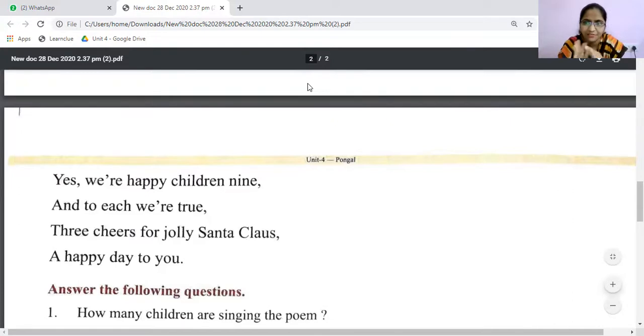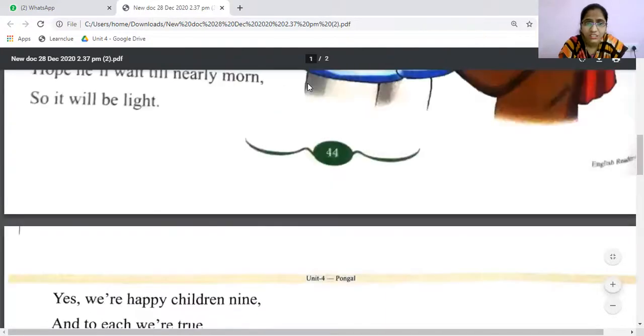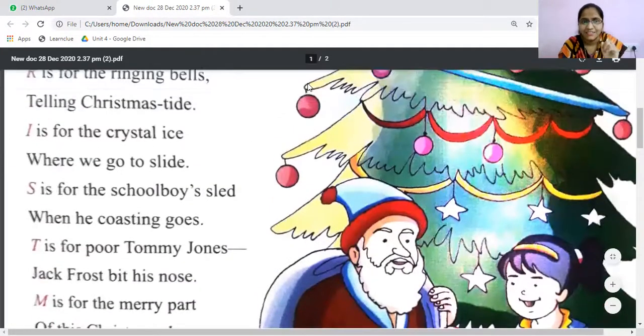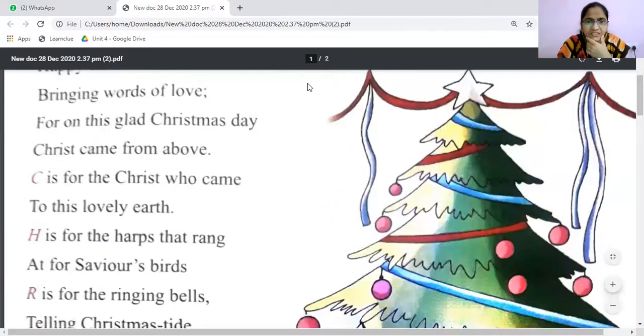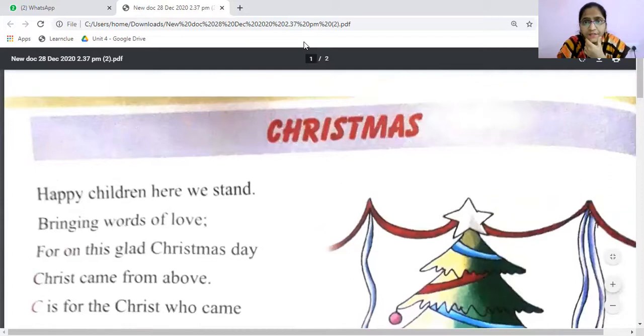So they exchange the gifts through this Santa. How many children are there in this poem? Exactly, nine children. So now you understand what this Christmas stands for in this poem.